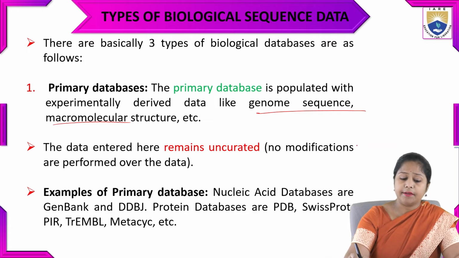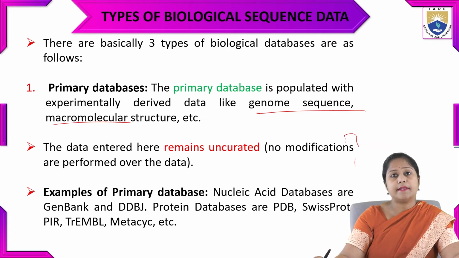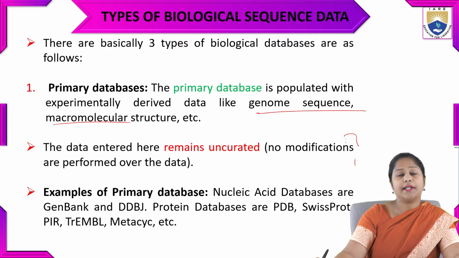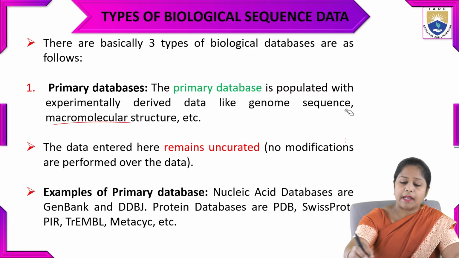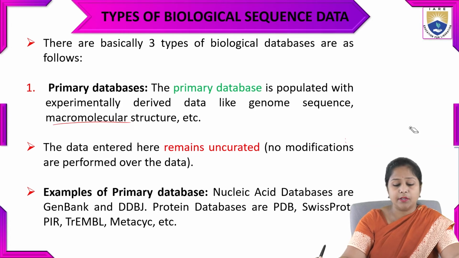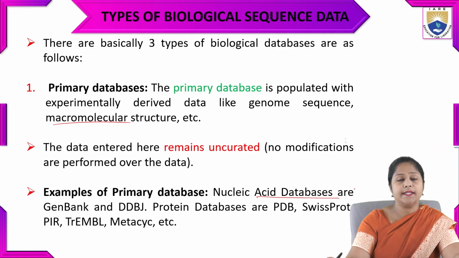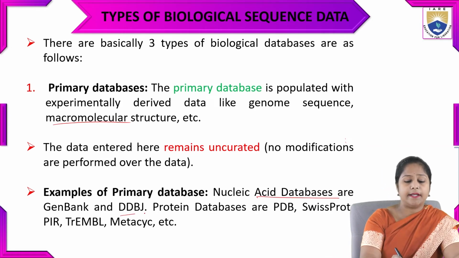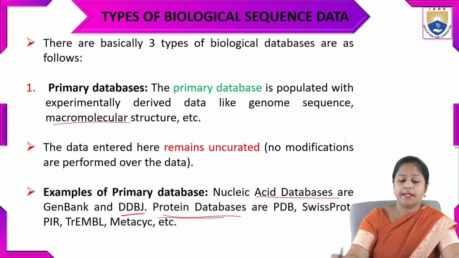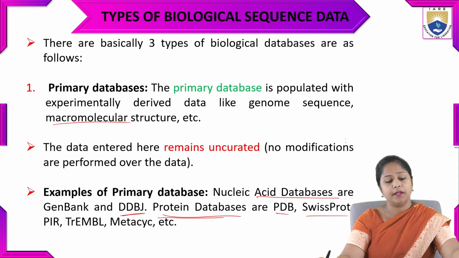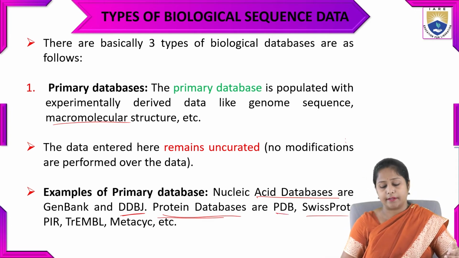The data entered here remains uncurated. Uncurated means no modification can be performed over the data, so it has the original type of data. Examples of a primary database are the nucleic acid databases, which include GenBank and DDBJ, and the protein databases, which include PDB, Swiss-Prot, PIR and MetaPSORT, etc.